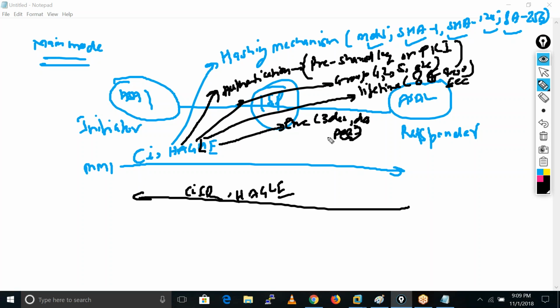So what happens in the HAGLE? He just sends the chosen things. In the first message we sent the hashing algorithms, the authentication methods, the groups, the lifetime, and maybe DES or 3DES for encryption. Now he sends the agreed thing.